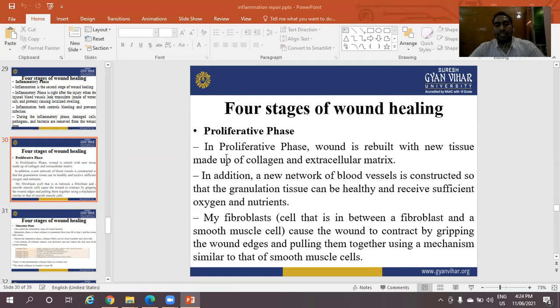Myofibroblasts, cells between a fibroblast and a smooth muscle cell, cause the wound to contract by gripping the wound edges and pulling them together using a mechanism similar to that of smooth muscle. This is also known as wound contraction.